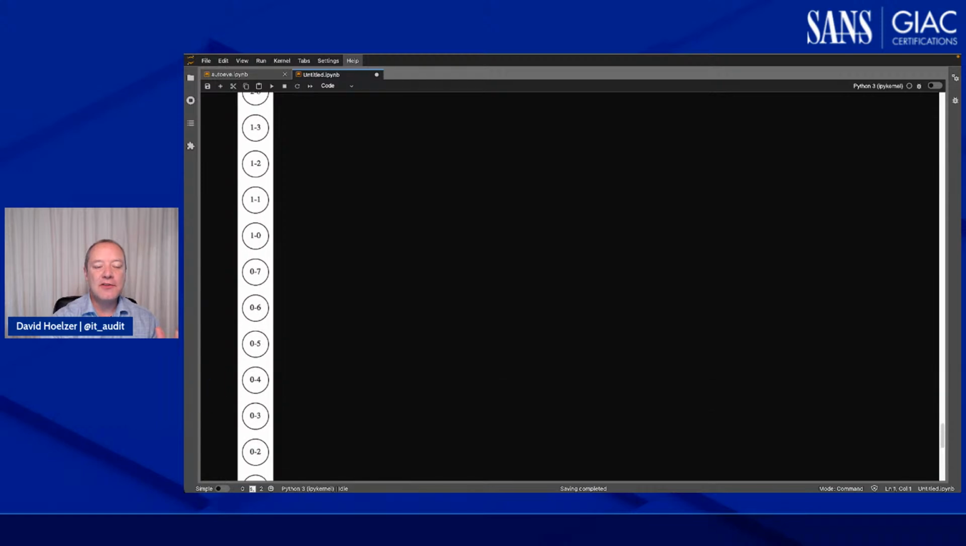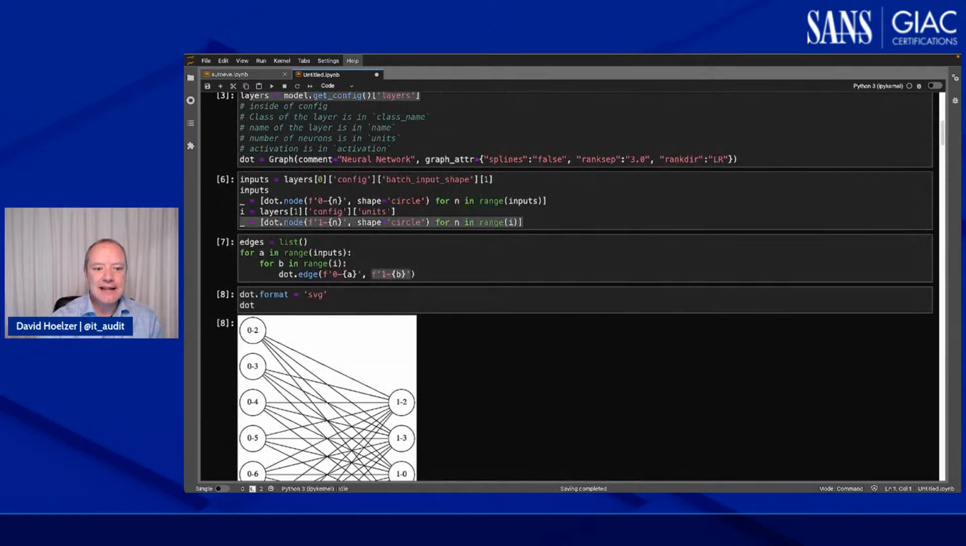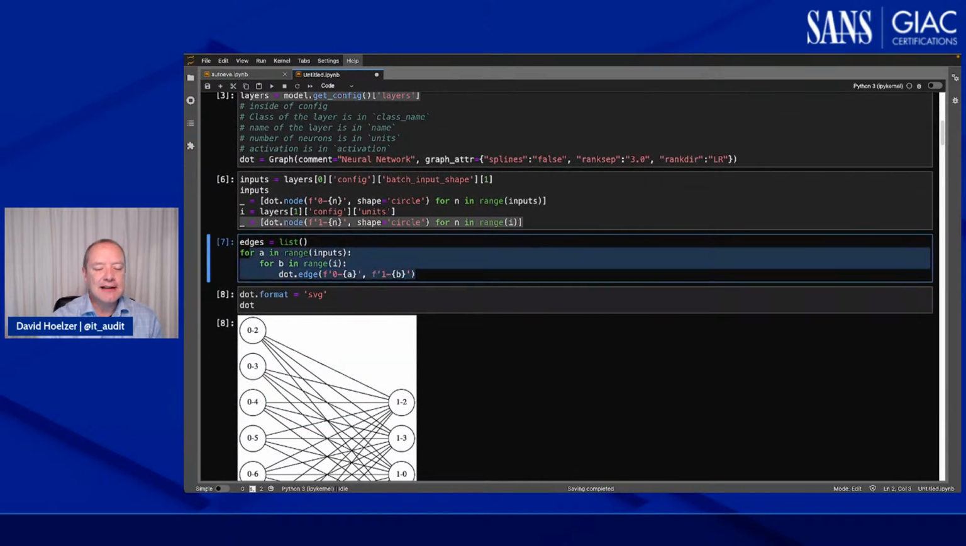So all of those nodes have now been created, and it has named them correctly. The thing that's missing is that they're not linked to each other. So how do we link them to each other? Well, I think what we're going to do is use this code right here.